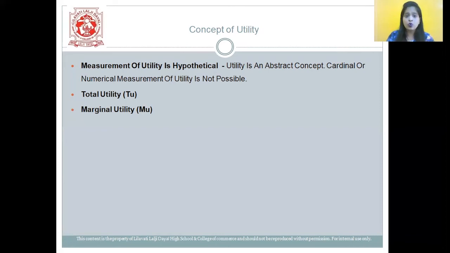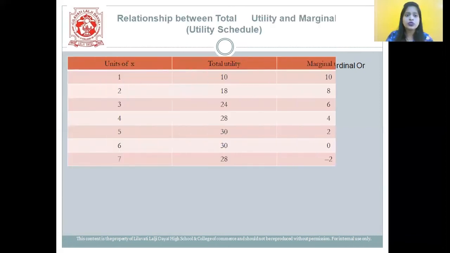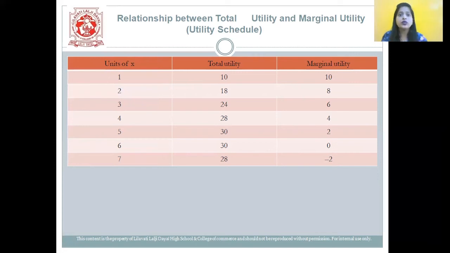Let's move on to the next answer of this chapter, students, which speaks about the relationship between total utility and marginal utility. Here, students, the unit of X, total utility and marginal utility are given. You can see the unit of X is 1, 2, 3, 4, 5, 6, 7. When total utility is 10, marginal utility is 10 again.